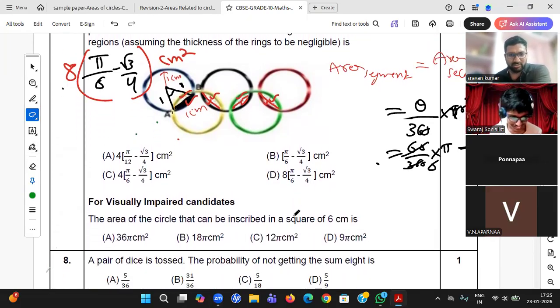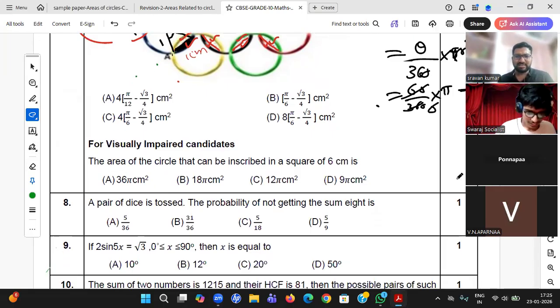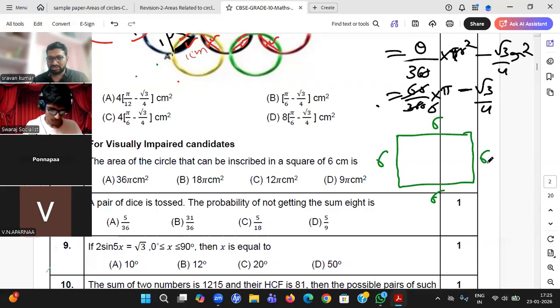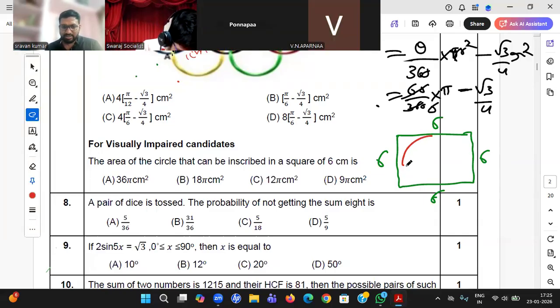Okay. Next question. The area of a circle only is there. Area of a circle that can be inscribed in a square. So there is a square, 6, 6, 6, 6. A square means all sides are 6, right? Area of circle that can be inscribed in a square. So there is a circle that is inscribed. Inscribed means what, beta? It should touch. Assume it is a circle.